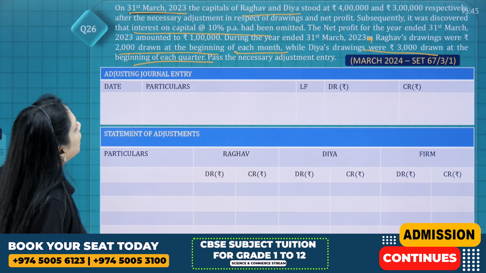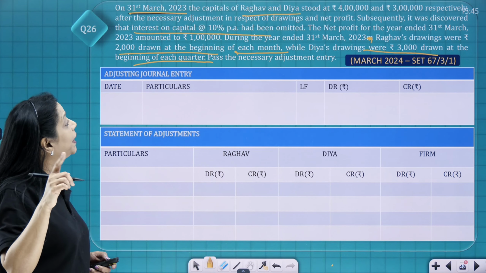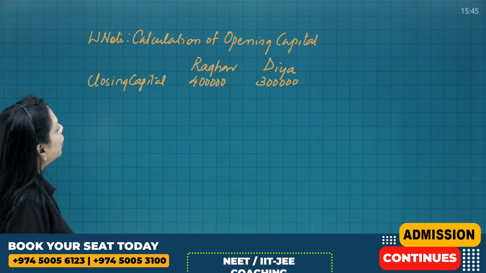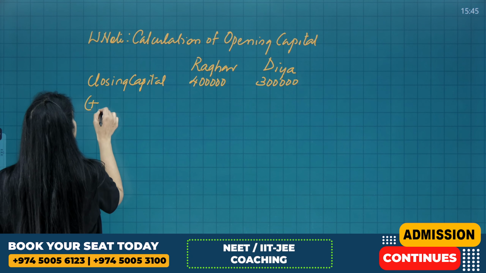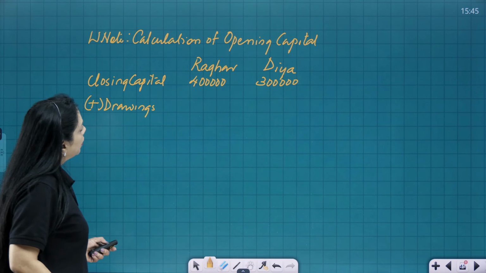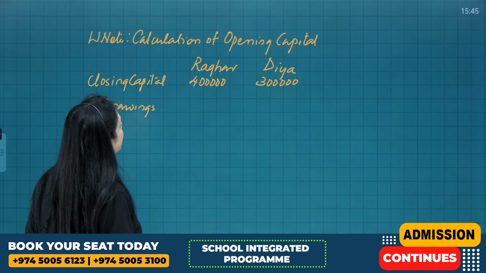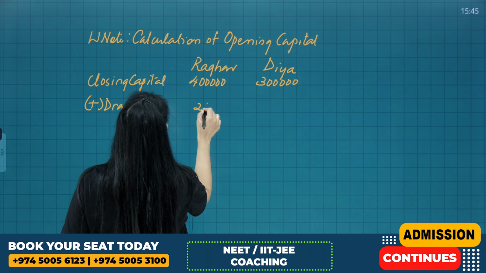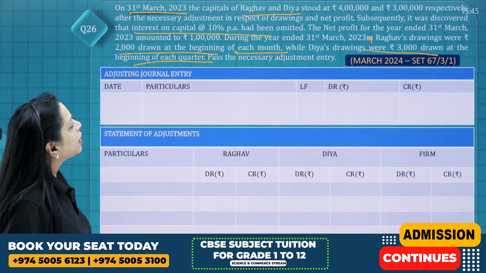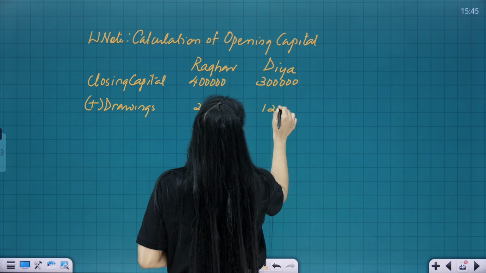And they are saying that Raghav's drawings were 2,000 drawn at the beginning of each month, right? So each month it is 2,000. So drawings of Raghav, 2,000 drawn at the beginning of each month, so it is 24,000. And in case of Diya, it is 3,000 drawn at the beginning of each quarter, so it is 12,000.